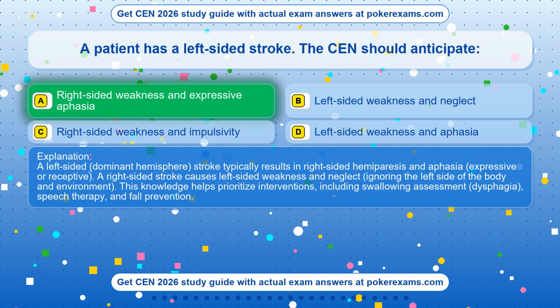A left-sided, dominant hemisphere, stroke typically results in right-sided hemiparesis and aphasia, expressive or receptive. A right-sided stroke causes left-sided weakness and neglect, ignoring the left side of the body and environment. This knowledge helps prioritize interventions, including swallowing assessment, dysphagia, speech therapy, and fall prevention.